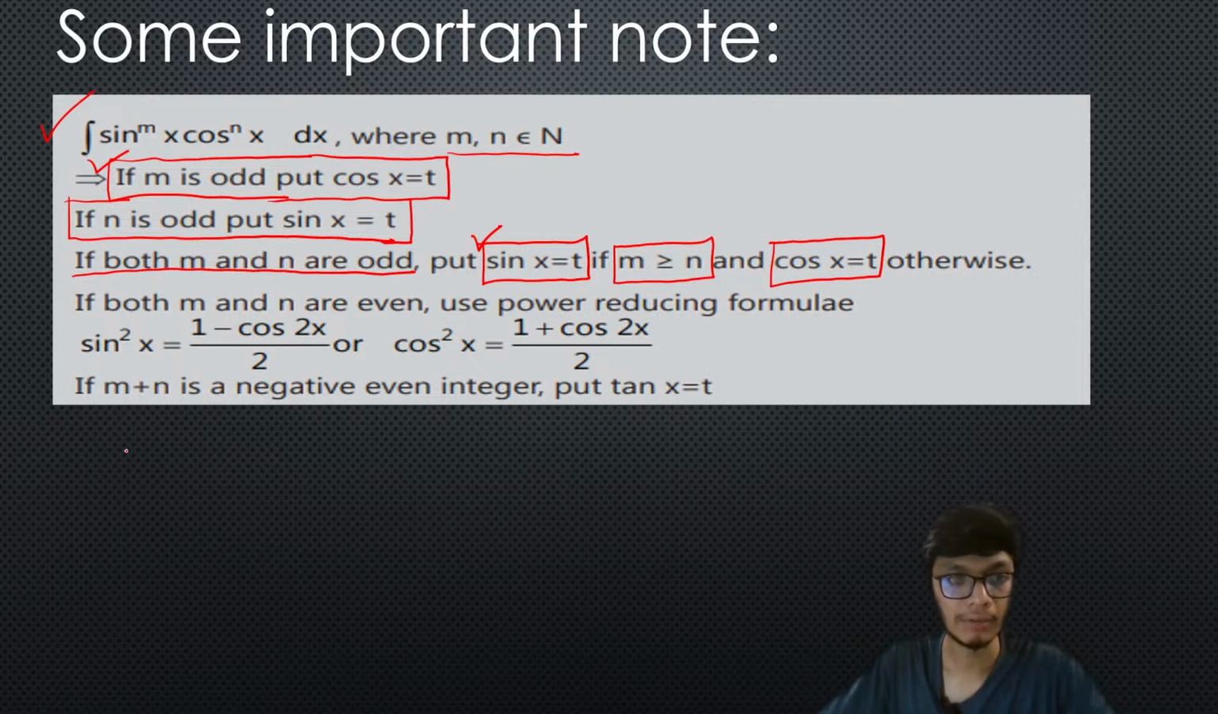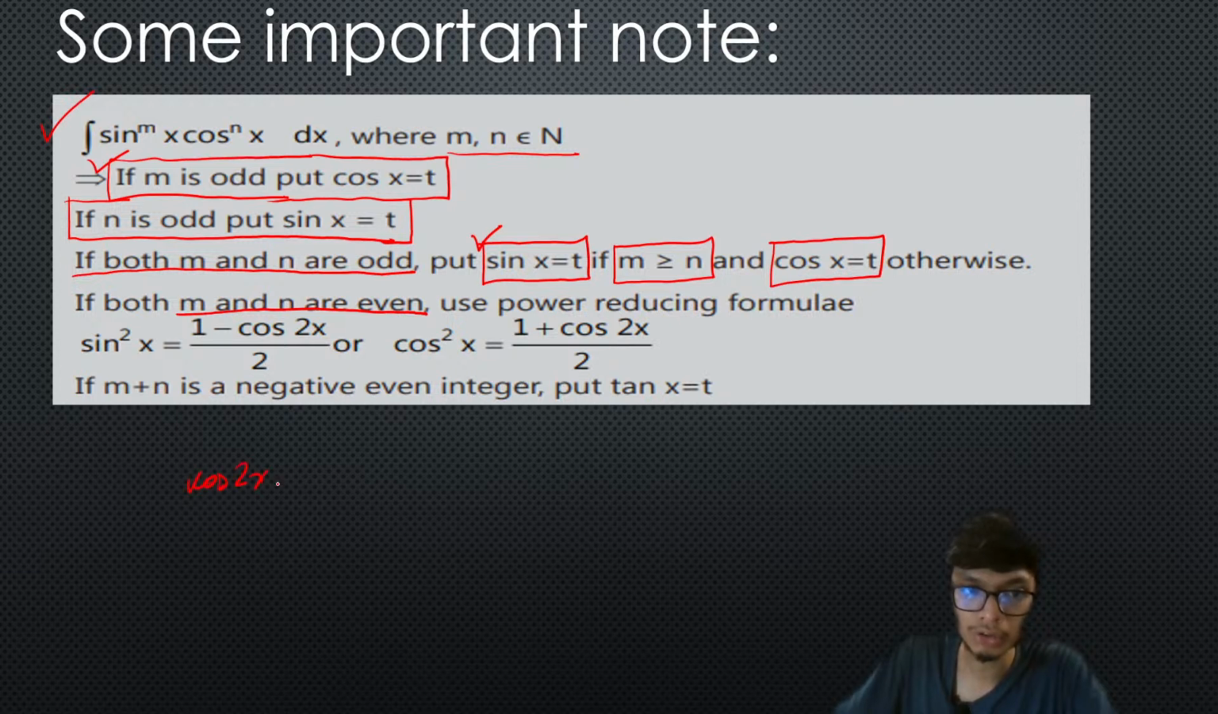Now with this, I will also tell you that if both m and n are even numbers, then just use the power reducing formula. What is the power reducing formula? It is basically simple: cos of 2x can be easily written as